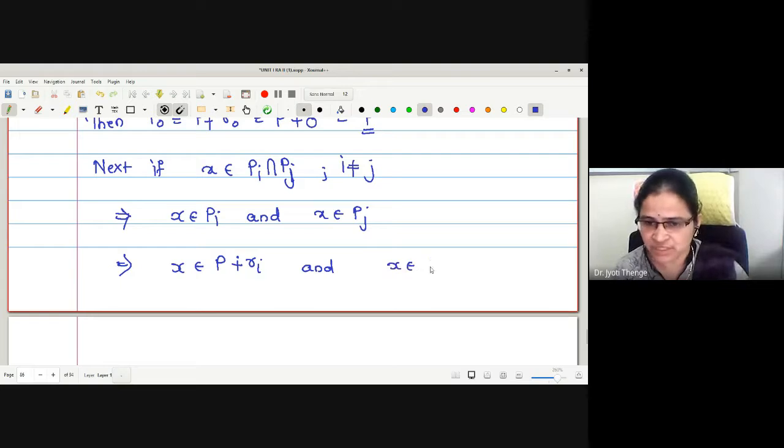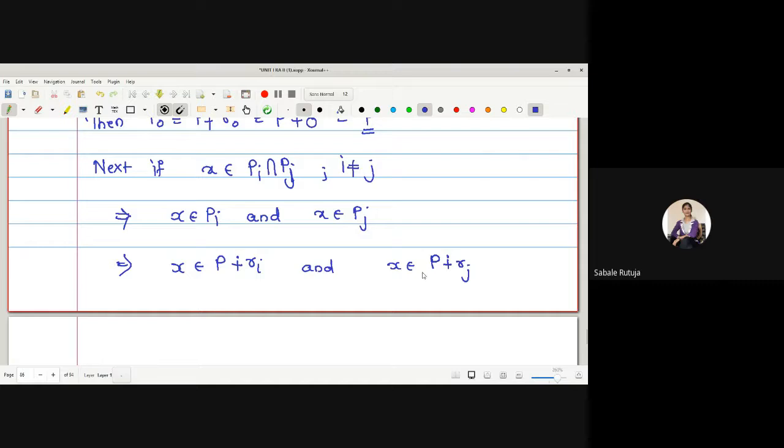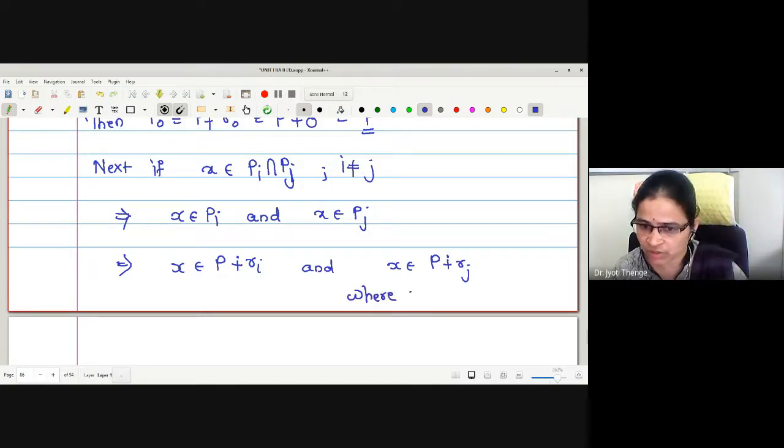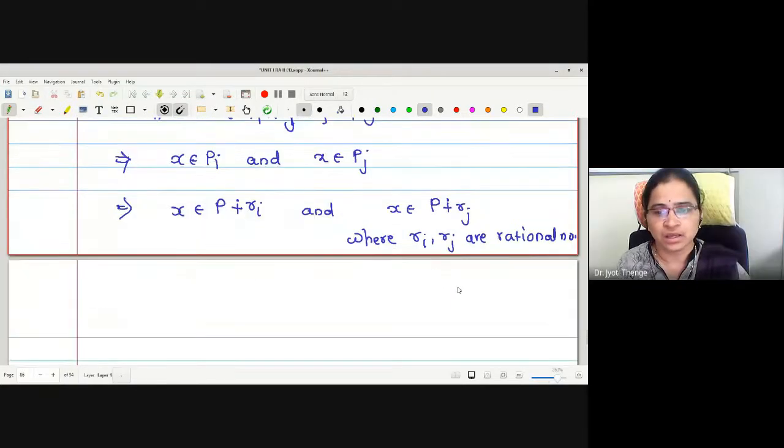And what is Pj then? P sum modulo 1 with Rj. What about Ri and Rj? What is the nature? Rational numbers, no? Yes, ma'am. These are the rational numbers.